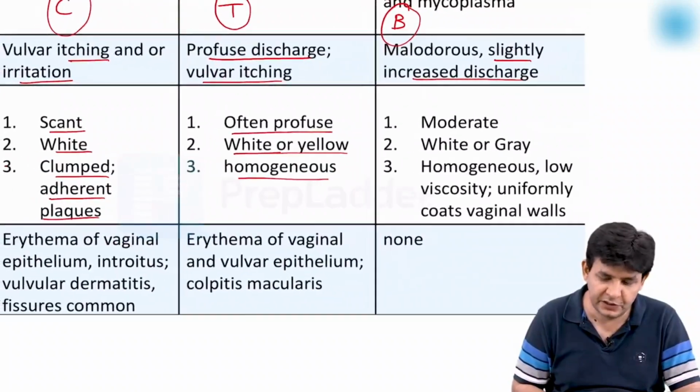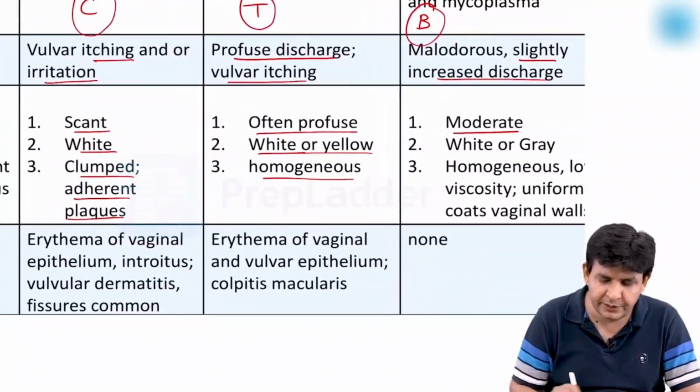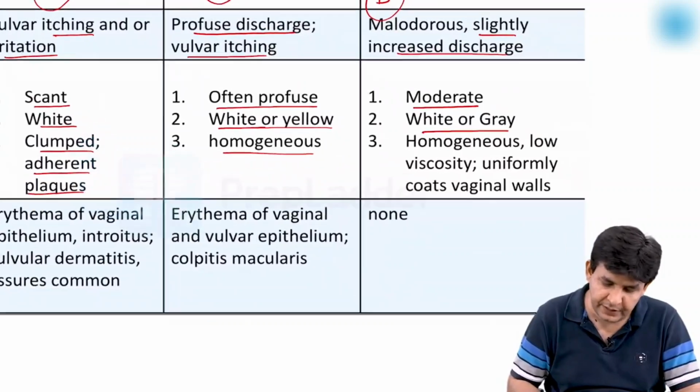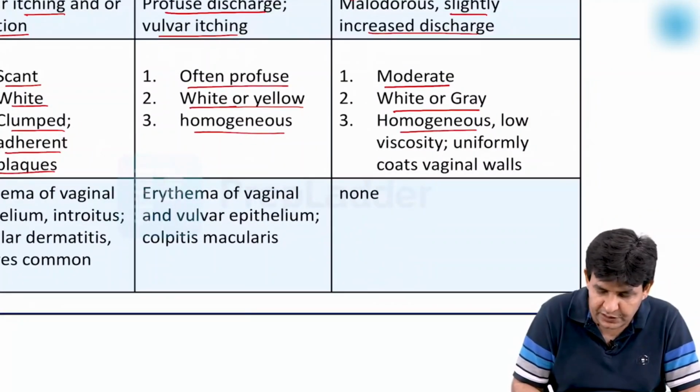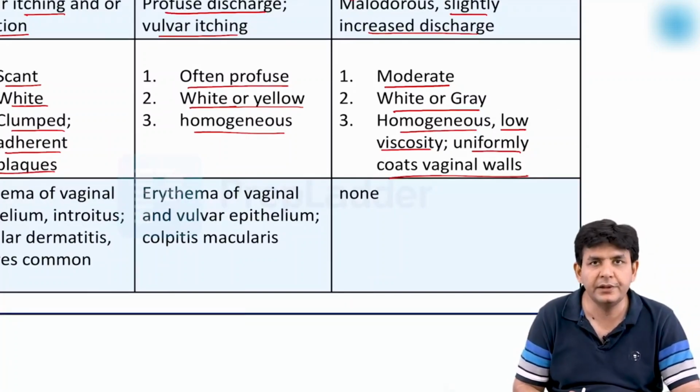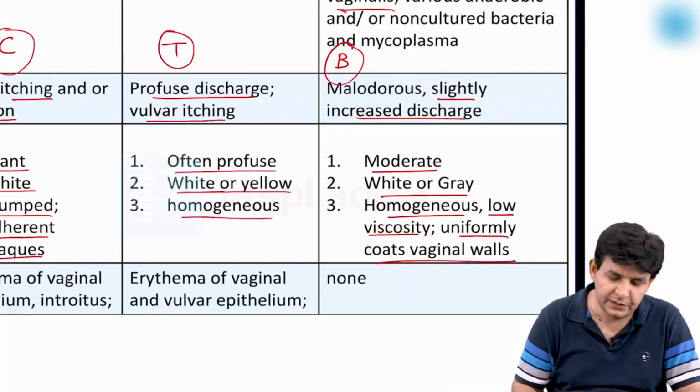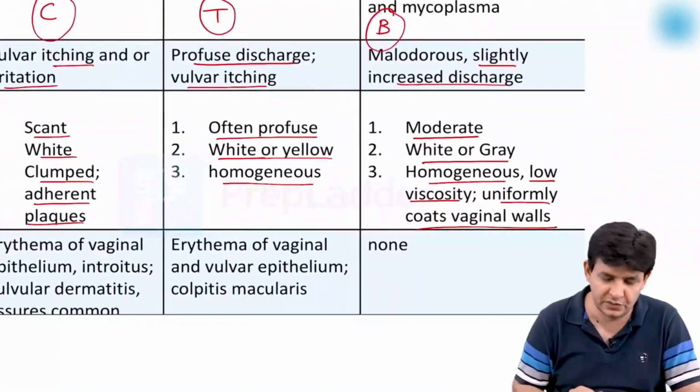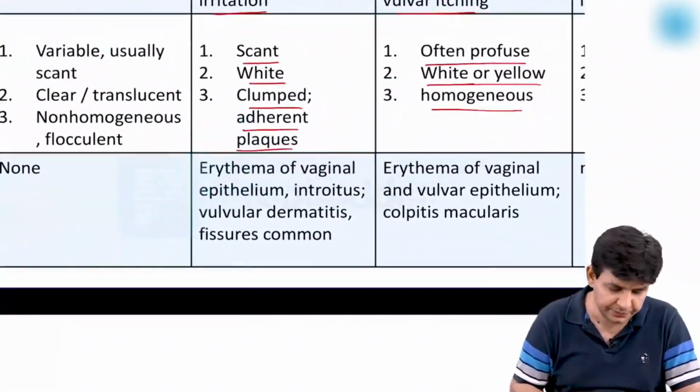And in the case of bacterial vaginosis, it is in a moderate amount, white or gray only, and here also it is homogeneous, having a low viscosity, and it uniformly coats the vaginal walls. It uniformly coats what? The vaginal walls. Which one? That is the bacterial vaginosis one. So this is regarding the discharge.